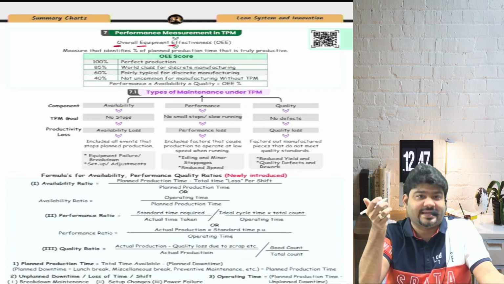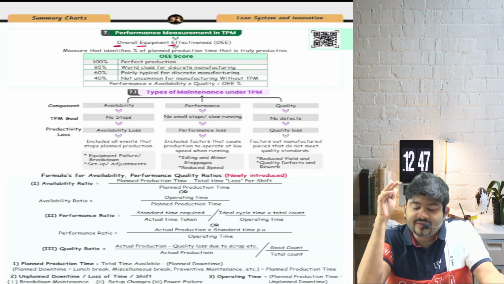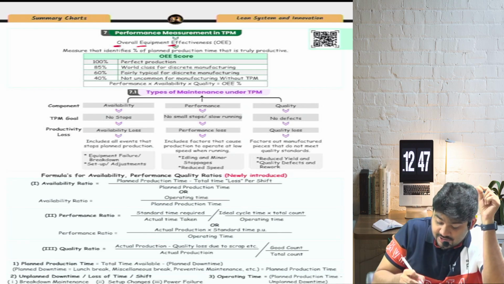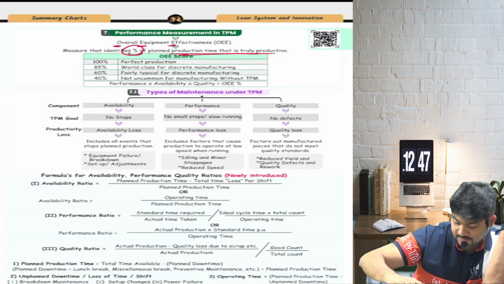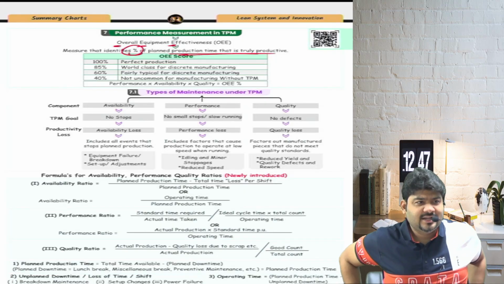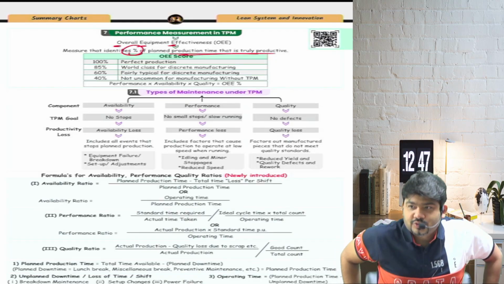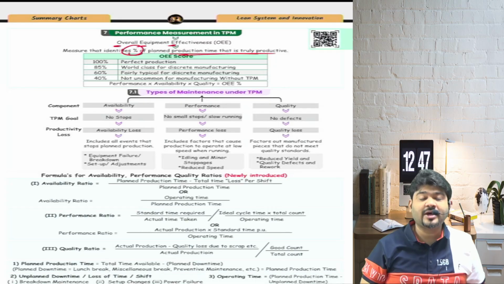So now what are the checks? What are the checks that we will use? Let's see. It measures what percentage of plant production is truly productive. So there are three things to be seen. Let me give you one example for you to understand that.